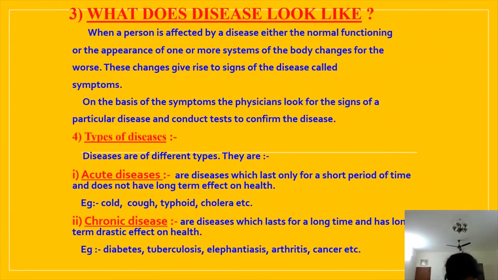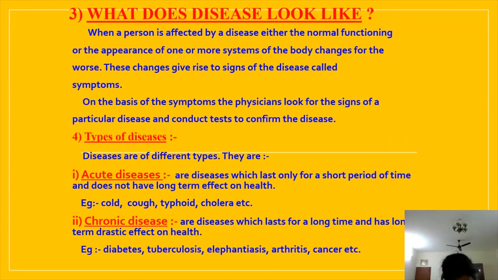Okay. So signs of the disease are what physicians will look for on the basis of symptoms. So headache is the symptom. Why the headache is coming, that is the sign. Right? So a sign will give a little more definite indication of the presence of a particular disease.